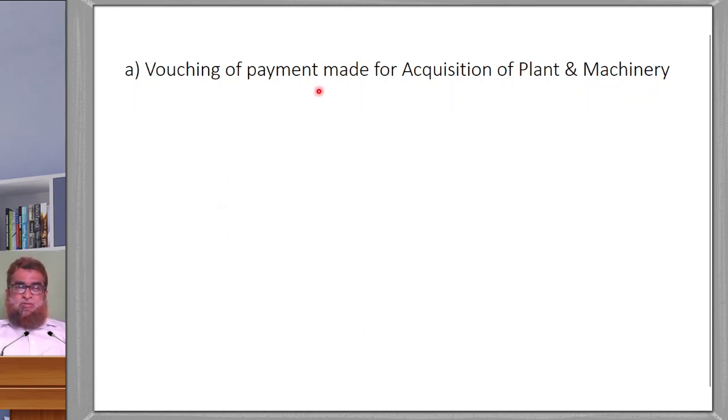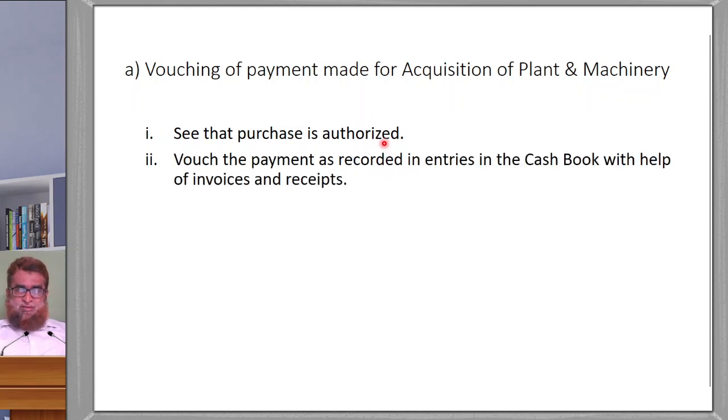First one is vouching of the payment made for the acquisition of plant and machinery. What are the things we should know? First thing is see that purchase is authorized. It should be authorized by the proper authority.